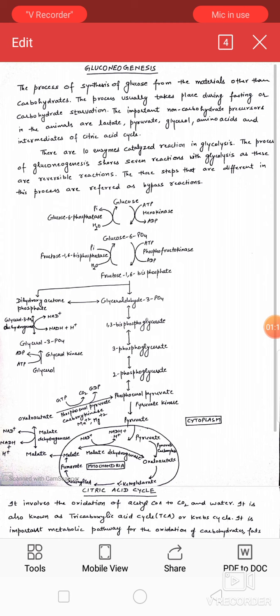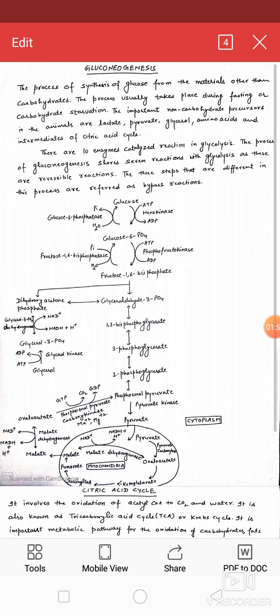The first bypass reaction is the conversion of phosphoenol pyruvate to pyruvate, and this reaction is catalyzed by pyruvate kinase. Pyruvate from the cytoplasm enters the mitochondria, where it is converted to oxaloacetate by the enzyme pyruvate carboxylase. This oxaloacetate cannot shift out of the mitochondria to the cytosol, as the inner mitochondrial membrane is impermeable to it. The only alternative is the action of the enzyme mitochondrial malate dehydrogenase, where it is converted into malate.